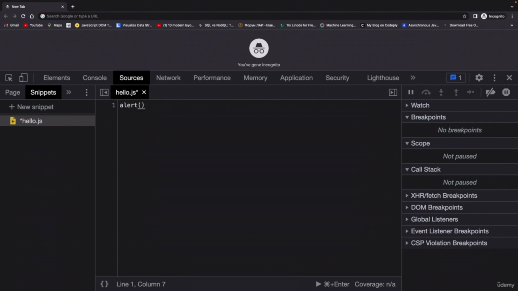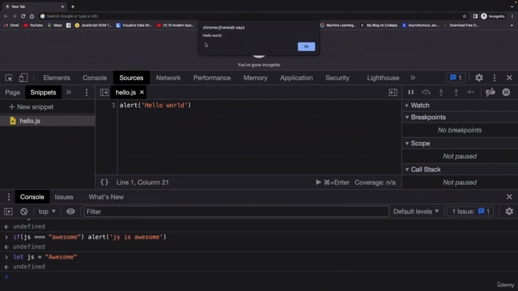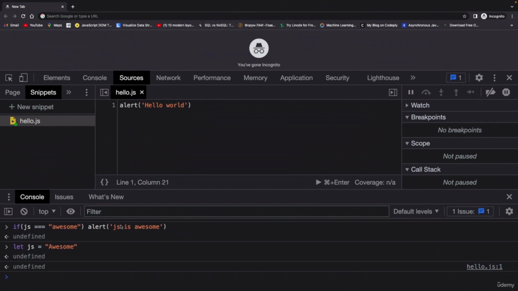alert hello world. Now how to execute this? Here in the corner you can see we have a shortcut which is Command plus Enter. So either you can hit Command plus Enter or you can click here. If you click, you see we get hello world, and then inside the console we got some output which obviously we do not have to understand.